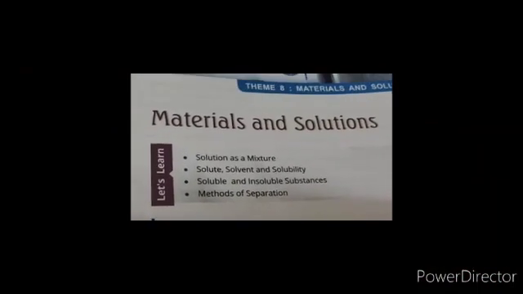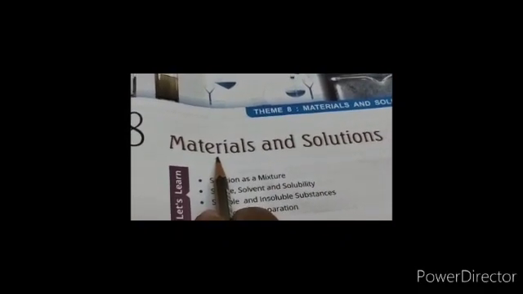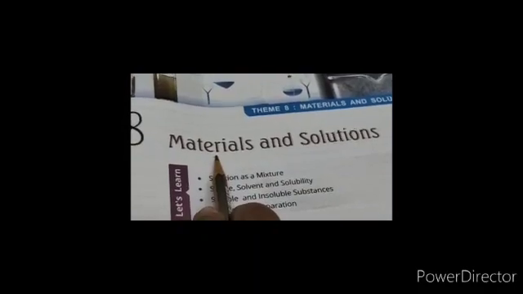Now, children, what do you mean by materials? Materials means the things which exist in three states of matter. You have already learnt in Standard 3 the three states of matter: solid, liquid, and gas.